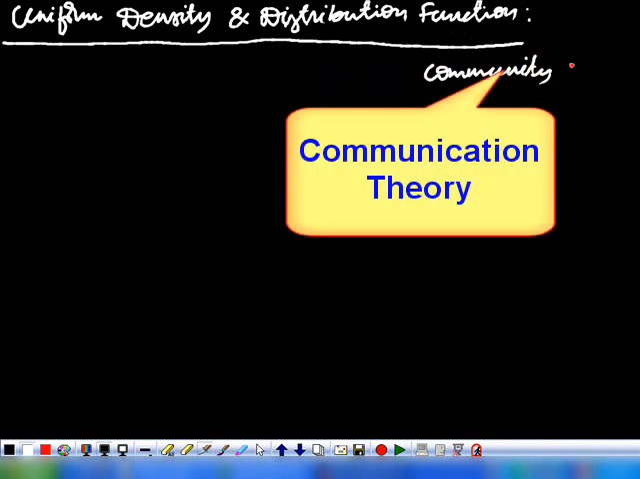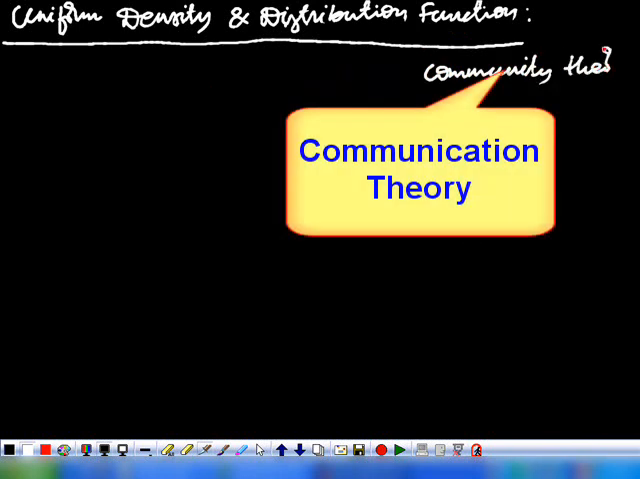So this uniform density or distribution function is widely used in the communication field, which you will study in the later classes. We already discussed in the beginning classes the communication system and the need for studying this particular subject. So in communication theory and in other applications also, we find this uniform random variable.